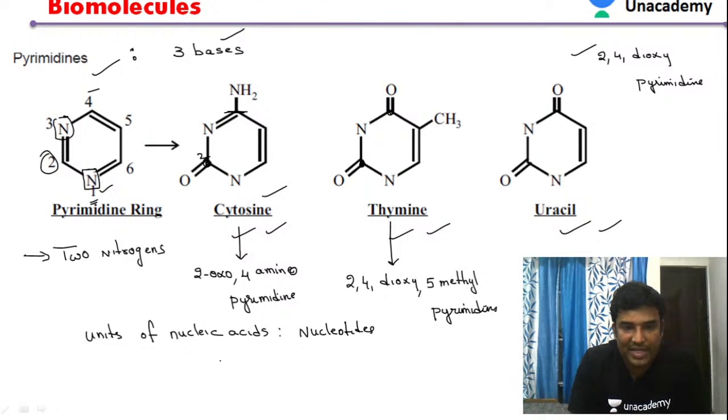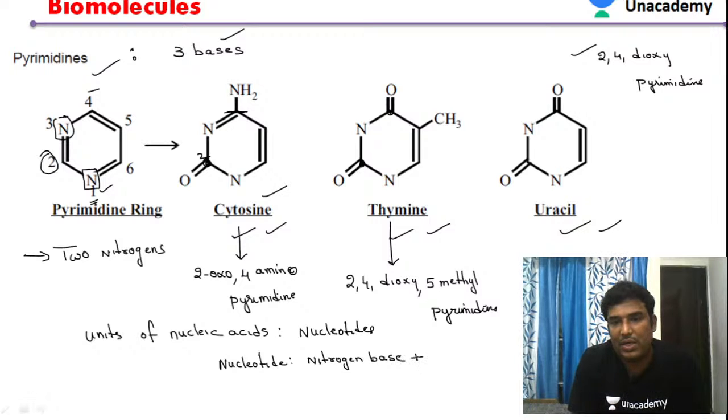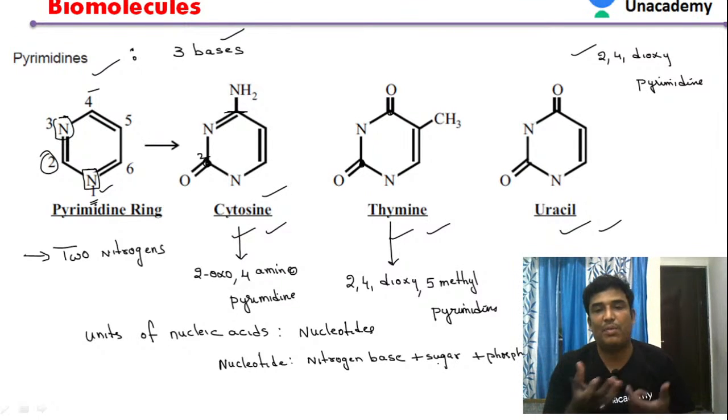What is a nucleotide composed of? A nucleotide is composed of a nitrogen base plus sugar plus phosphate. So the units of nucleic acids are nucleotides, and a nucleotide includes a nitrogen base, a sugar, and a phosphate.